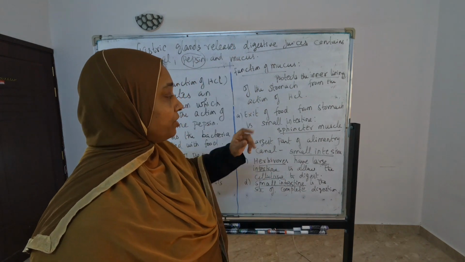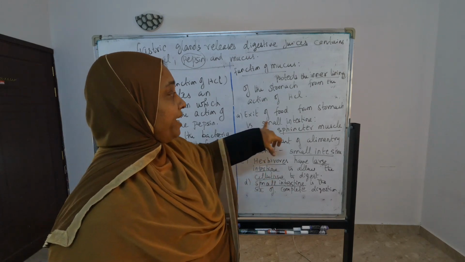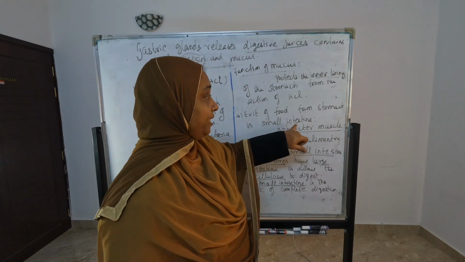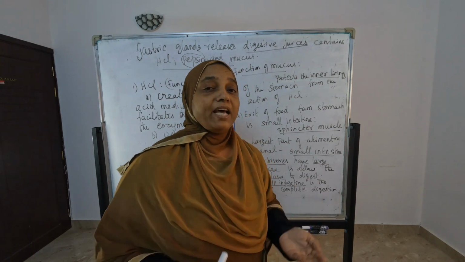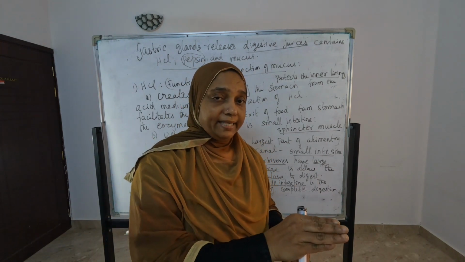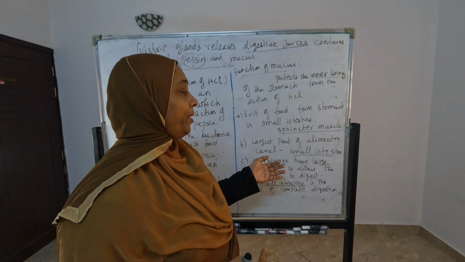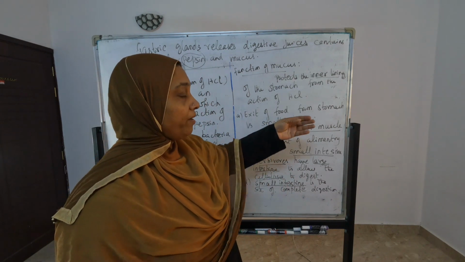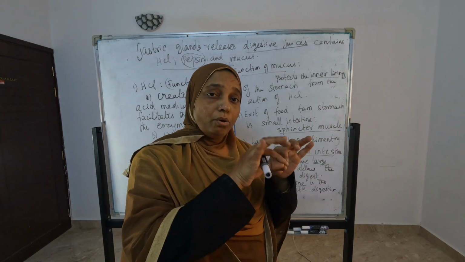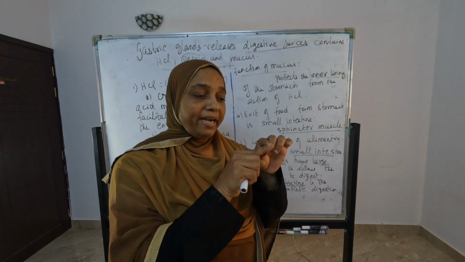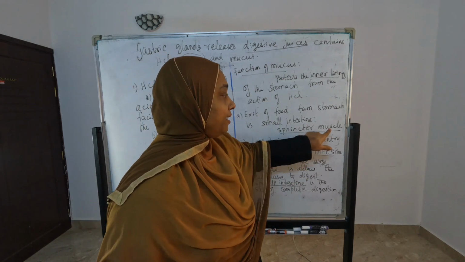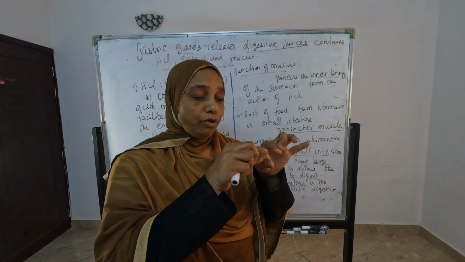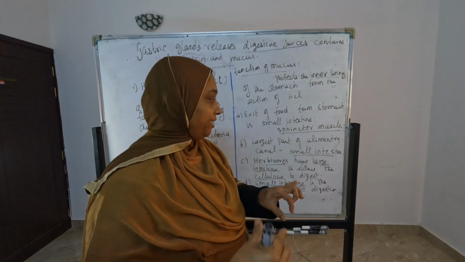Then the next question they are asking is about the exit of food from the stomach to the small intestine. The stomach is a bag, and these juices are given to the stomach. Then where is the food going? It is going to the small intestine, the largest part of the alimentary canal. Between the stomach and the small intestine there is one small part, the sphincter muscle. This sphincter muscle makes the food move from the stomach to the small intestine.